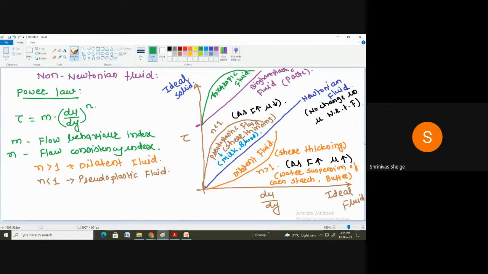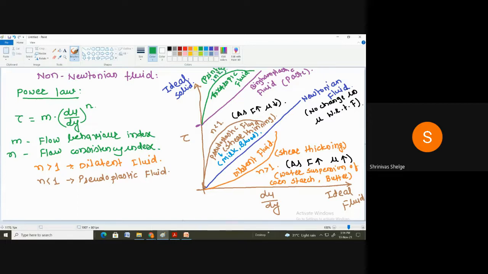So in thixotropic fluid and the pseudoplastic fluid, the difference is what? We have to apply some amount of force before the deformation. After the application of some amount of force, the deformation gets started. Correct. But in case of pseudoplastic fluid, when we apply force, the deformation starts suddenly, or the fluid is flowing continuously. Correct. So the best example of the thixotropic fluid is what? The printer ink.